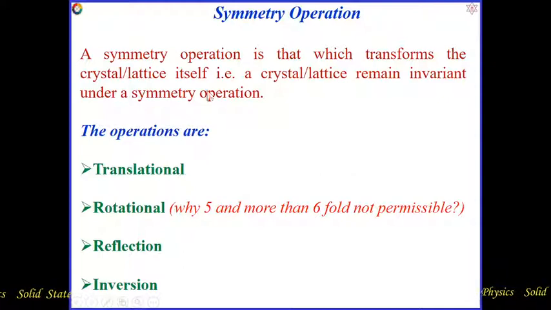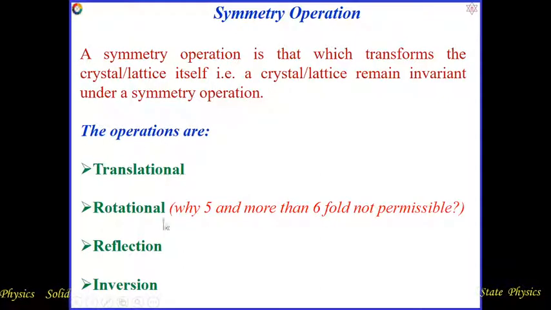On the basis of the definition, a symmetry operation is one which transforms the crystal or lattice into itself, or we can say it is invariant, or after the operation it looks alike. That is, a crystal remains invariant under a symmetry operation. Then it is called a symmetry operation.